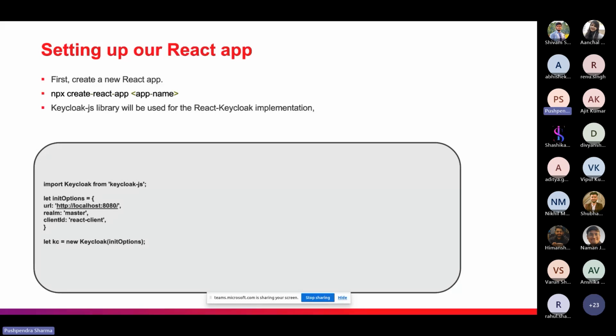So this will log in to our Keycloak server before the main React app, and when the user opens our main URL, they will be directly redirected to the Keycloak server login page. So this is the code for the same. We will go through this in the demo as well.